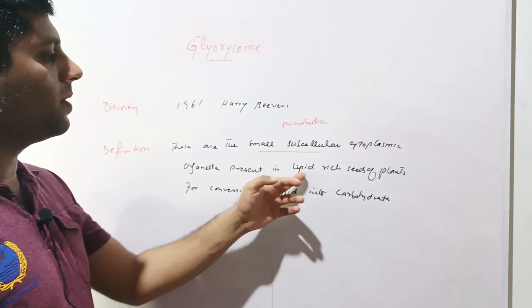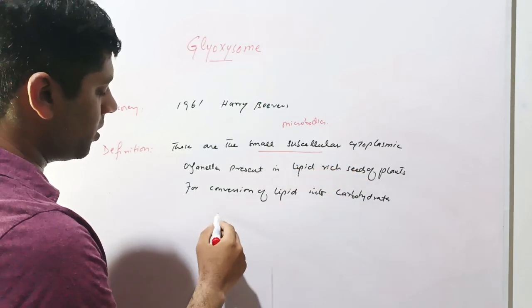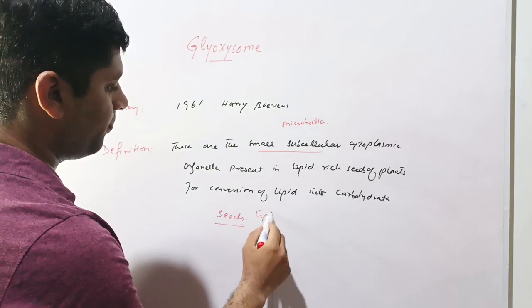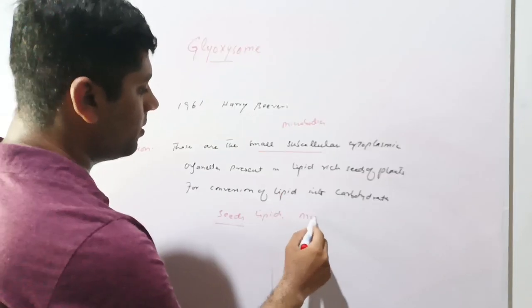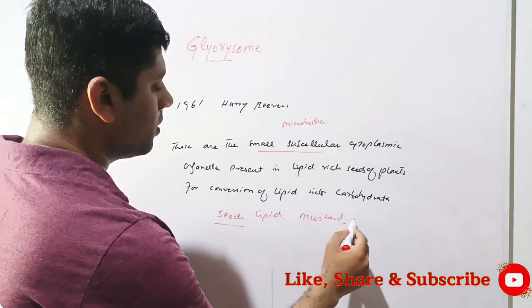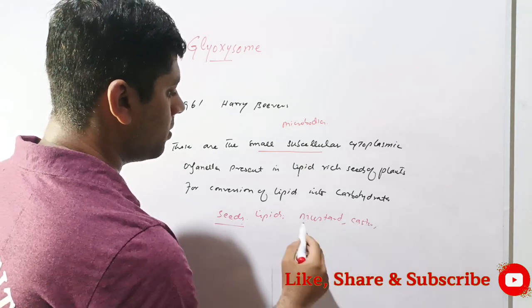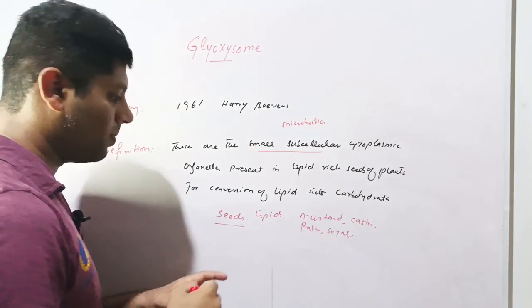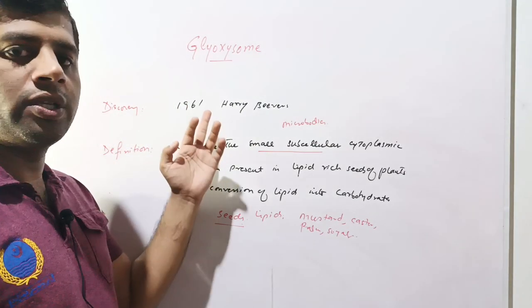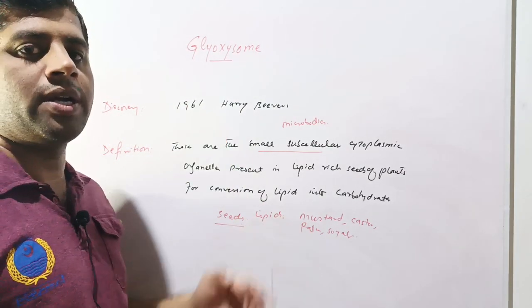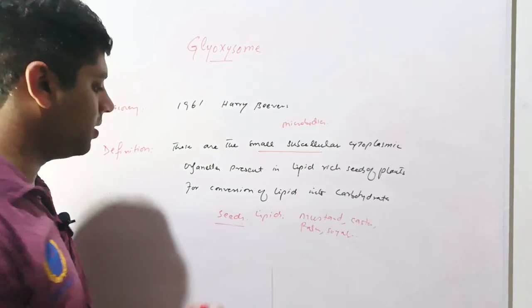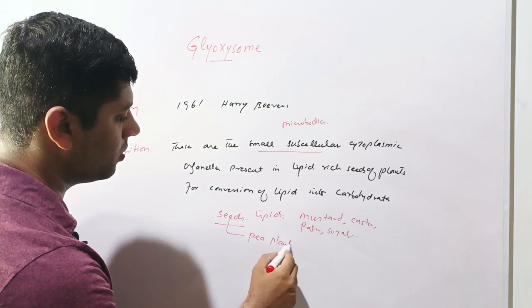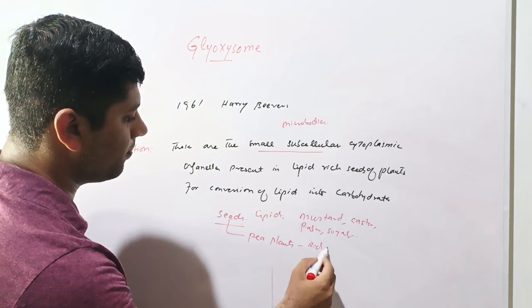These are present in the lipid-rich seeds of plants. Basically, these are located in seeds which are rich in lipids, for example seeds of mustard, castor, palm, soybean. Seeds of such plants contain lipids or oils, therefore the glyoxysomes are located in the seeds of such plants. However, these are absent in lipid-poor seeds like seeds of pea plants, which are rich in carbohydrates.